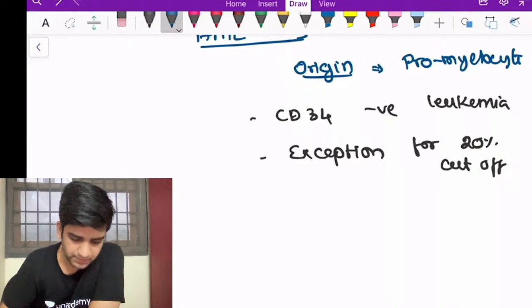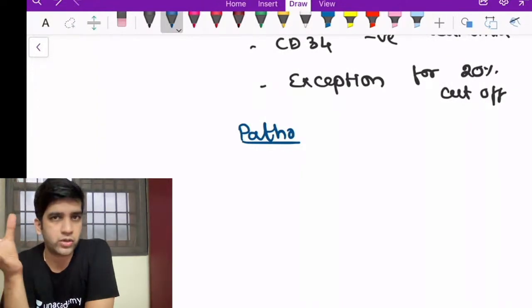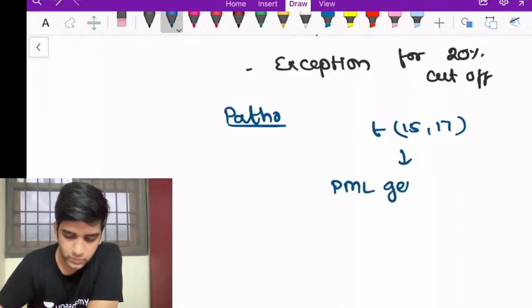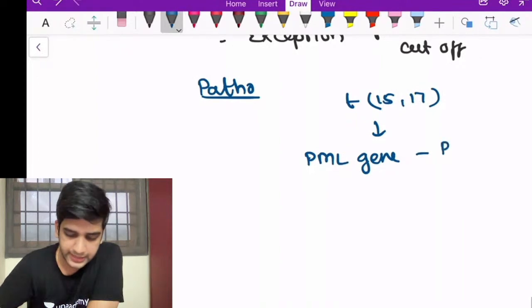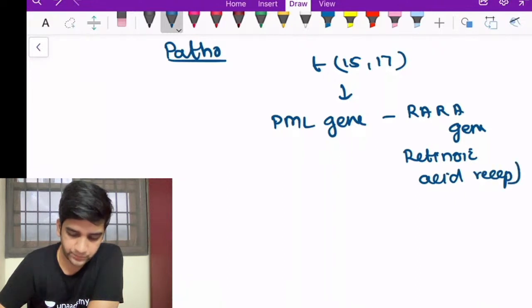Right? So look at the pathogenesis, because when I look at the pathogenesis, it becomes extremely easy to understand the disease. Not only the disease, I'll also be able to extrapolate my treatment aspect, right? So the pathogenesis here, you must have heard, is a translocation between 15 and 17. Here I have the PML gene which is getting translocated with RARA. The RARA gene stands for retinoic acid receptor alpha.